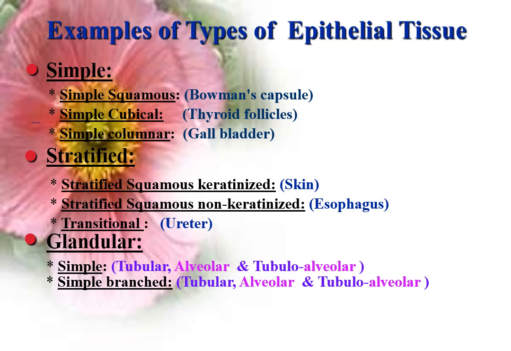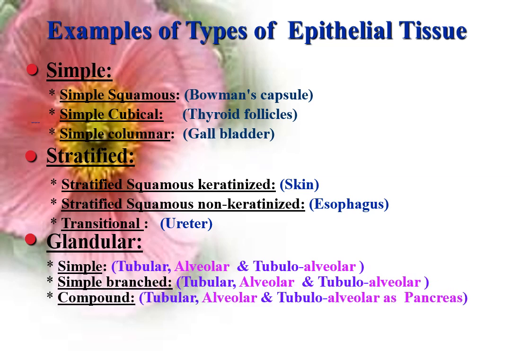Simple branched glands have one duct and several secretory parts, which may be simple branched tubular, simple branched alveolar, or simple branched tubulo-alveolar. Compound glands have several ducts and several secretory parts, which may be compound tubular, compound alveolar, or compound tubulo-alveolar. An example, the pancreas.